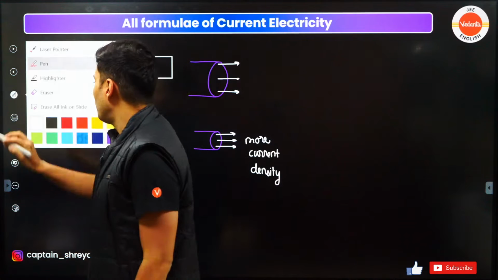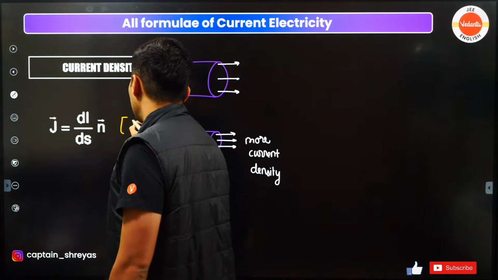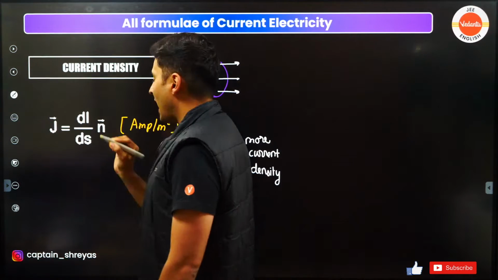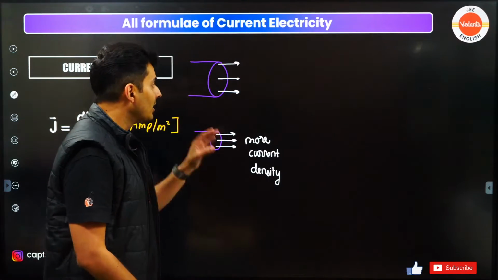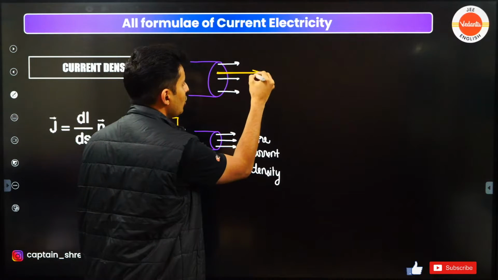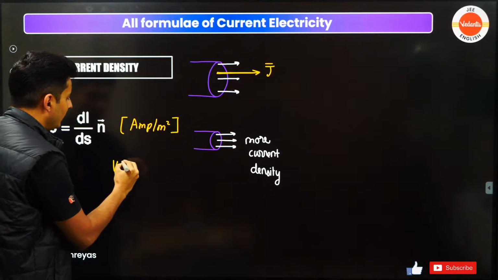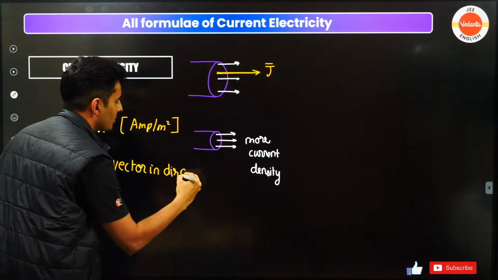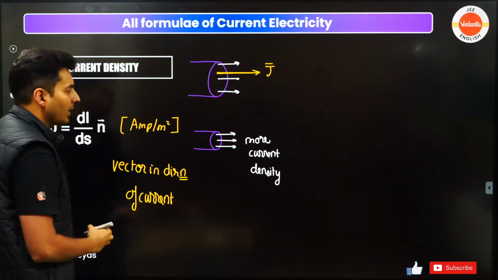So the units of this will be amperes per meter square. It is a vector quantity. Whichever is the direction of the current, exactly in the same direction you should show the current density. It is a vector in the direction of the current.